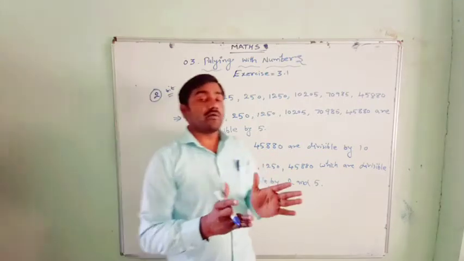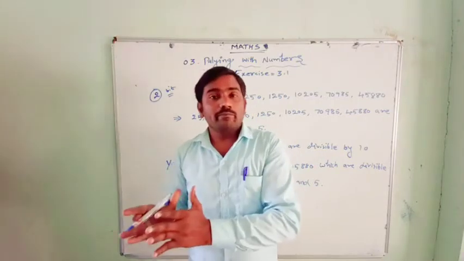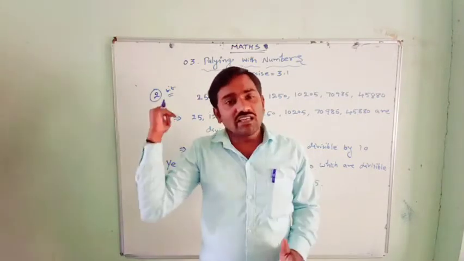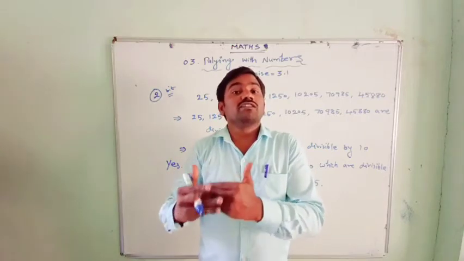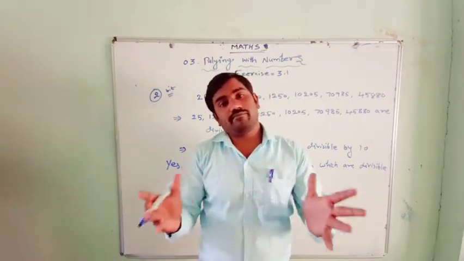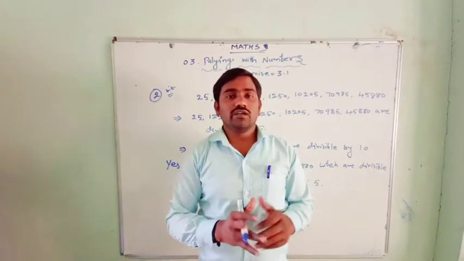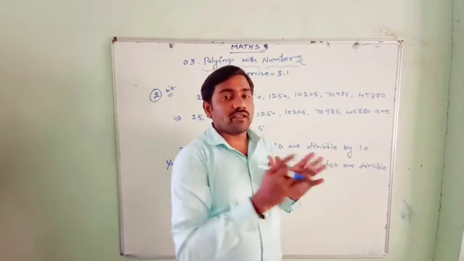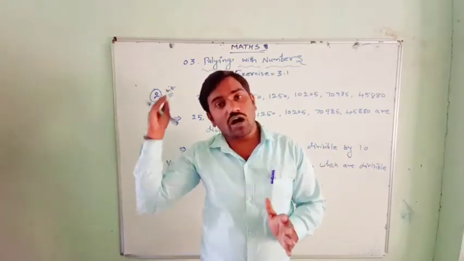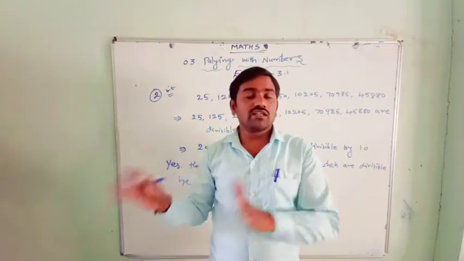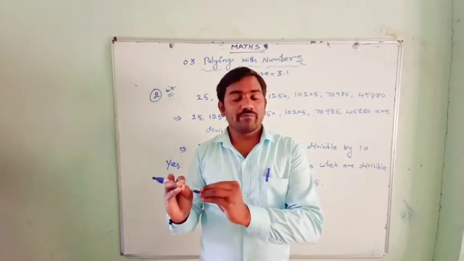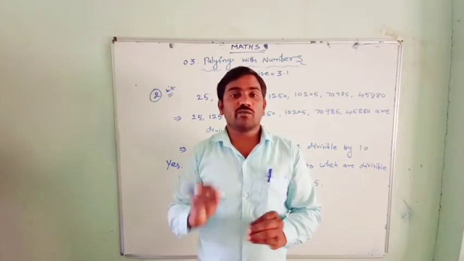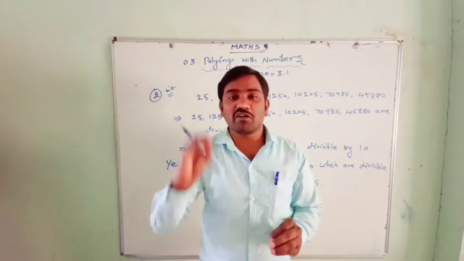That means you need to remember, if a number is divisible by 10, it is always divisible by 2 and 5 also. Need not check, definitely they will be divisible. Suppose 50, it is divisible by 10, and 50 is also divisible by 5 and 2.